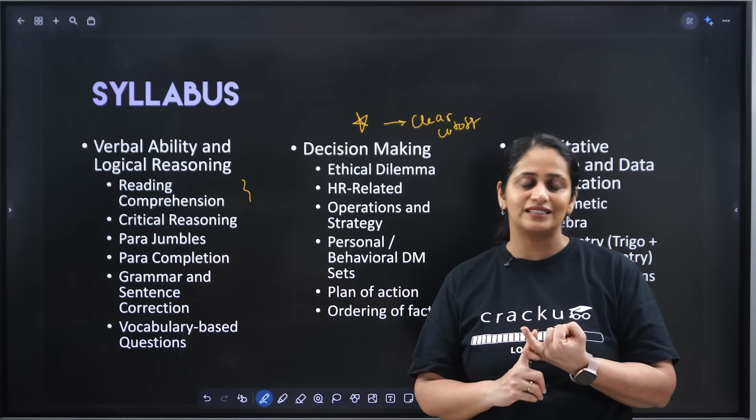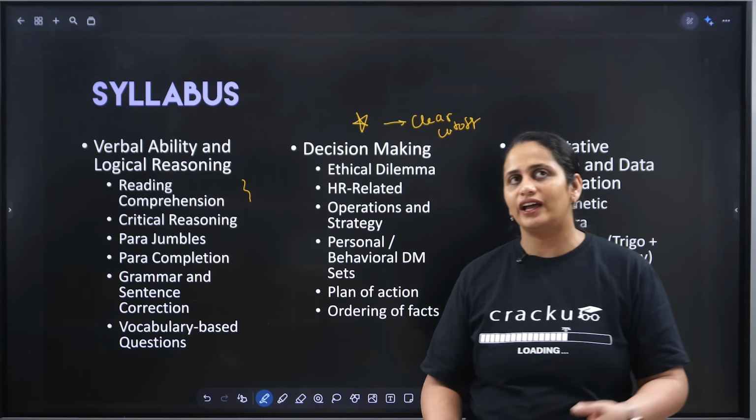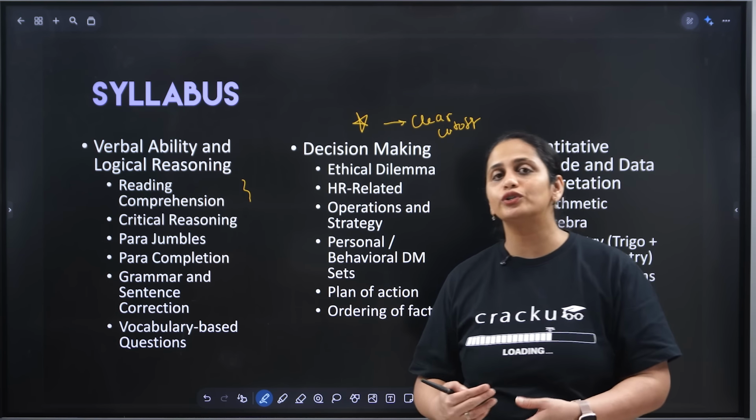Similarly, business related sets are about operations and strategy. Where should he set up a stall? Where would you expand into? What kind of region should you expand into? How should you change your strategy?